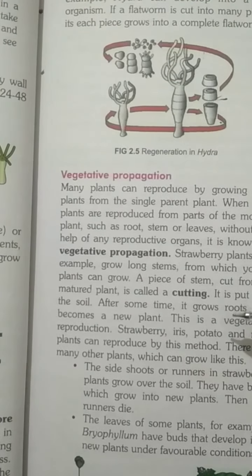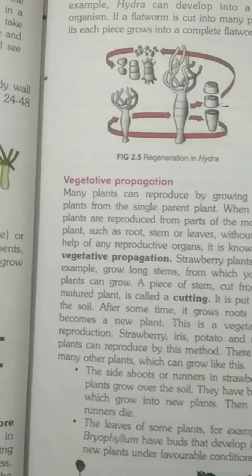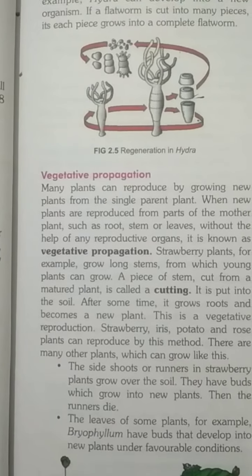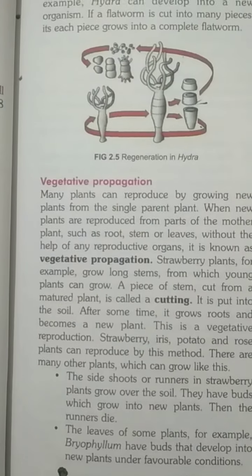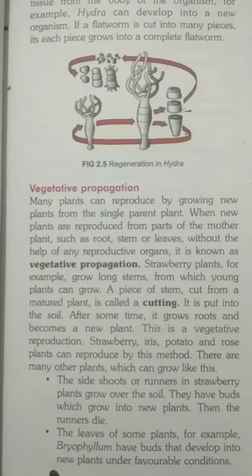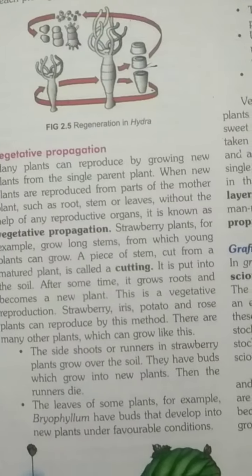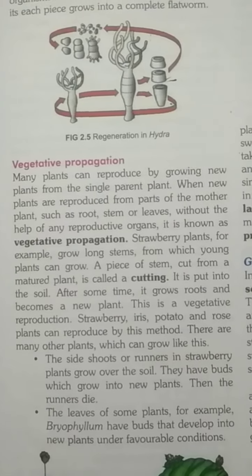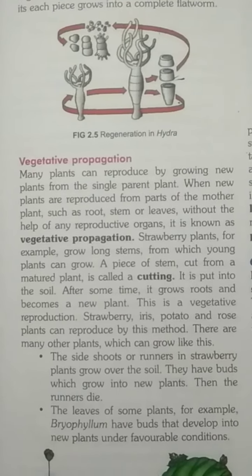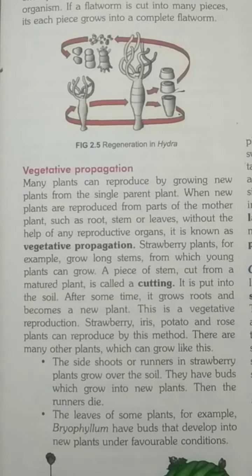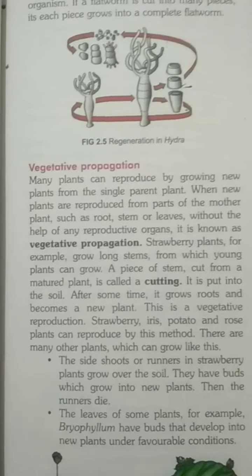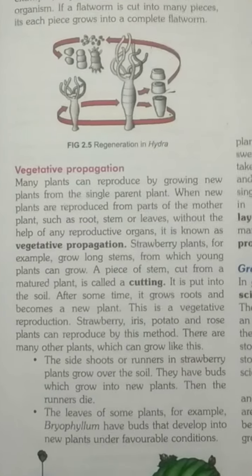Strawberry plants, for example, have long stems from which young plants can grow. A piece of stem is cut from the matured part. See, the piece of plant cut from the matured part. This process is called cutting. It is put in the soil and it becomes a new plant. This vegetative reproduction is seen in potato, iris, and rose plants, which can reproduce by this method.